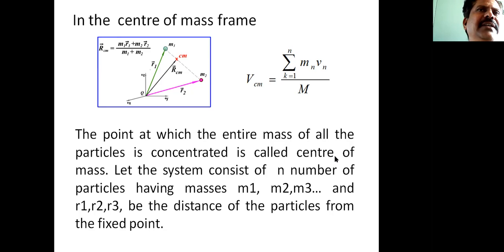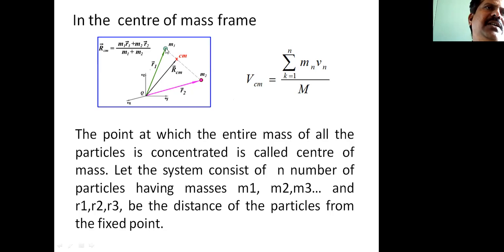When the center of mass of a system is at rest with respect to the frame, then VCM is equal to 0, and then automatically PCM equals 0. So this frame of reference is called the center of mass frame of reference.